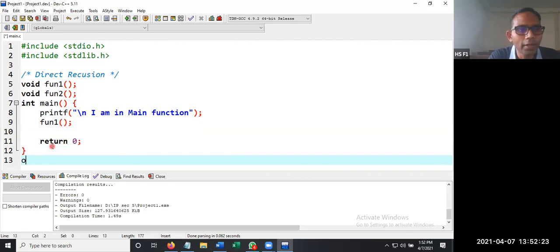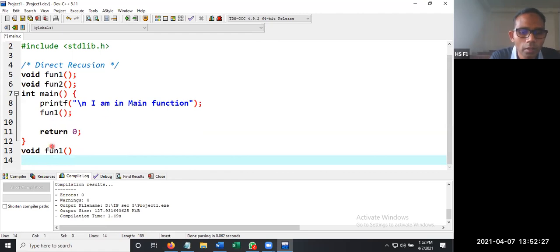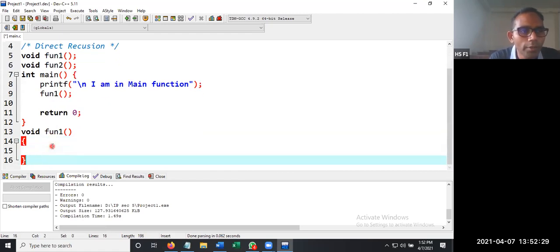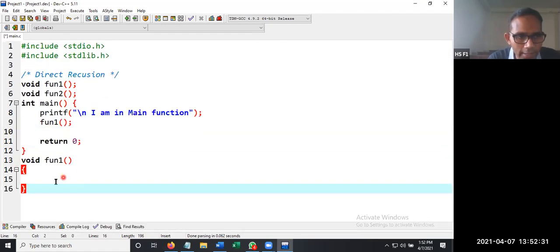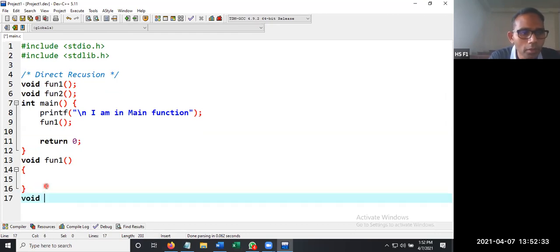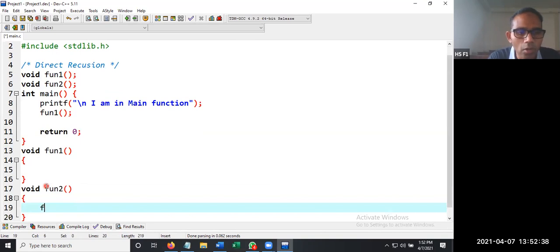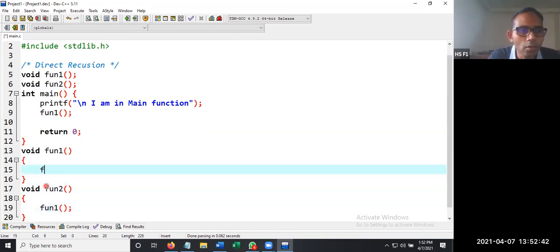So here we are having void fun1, then we are having one more function called void fun2. What does fun2 do? It makes a call to function 1. What does function 1 do? It makes a call to function 2.